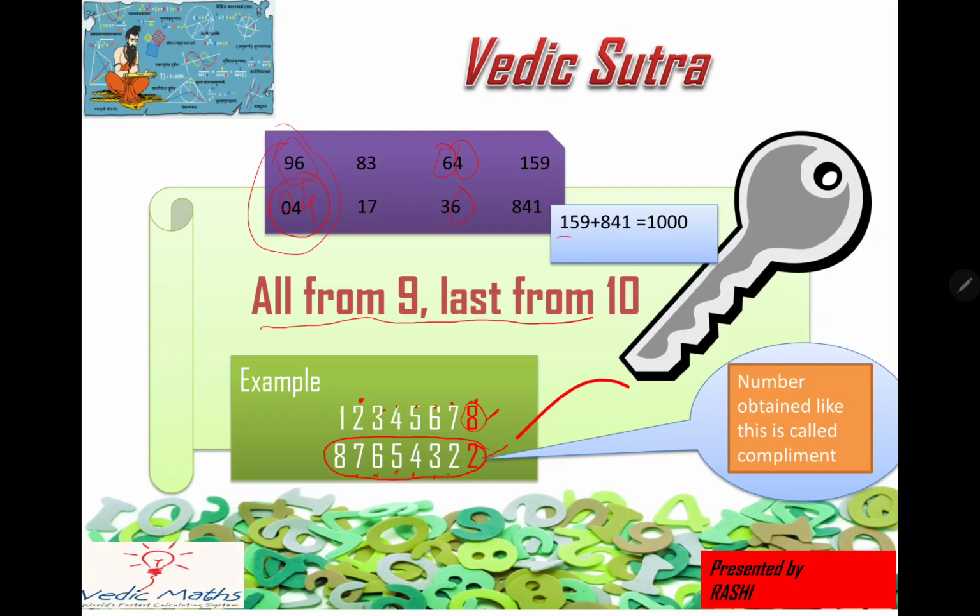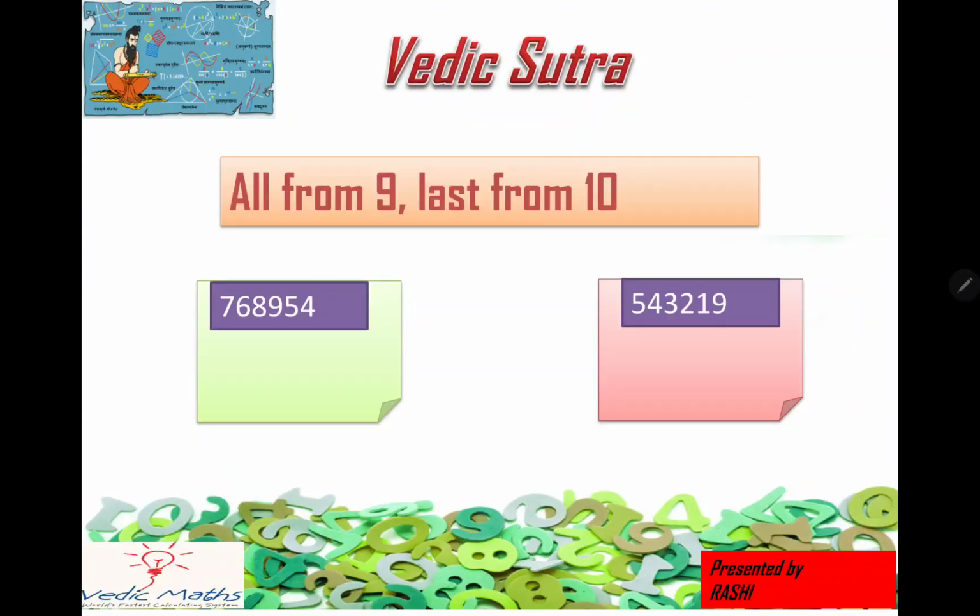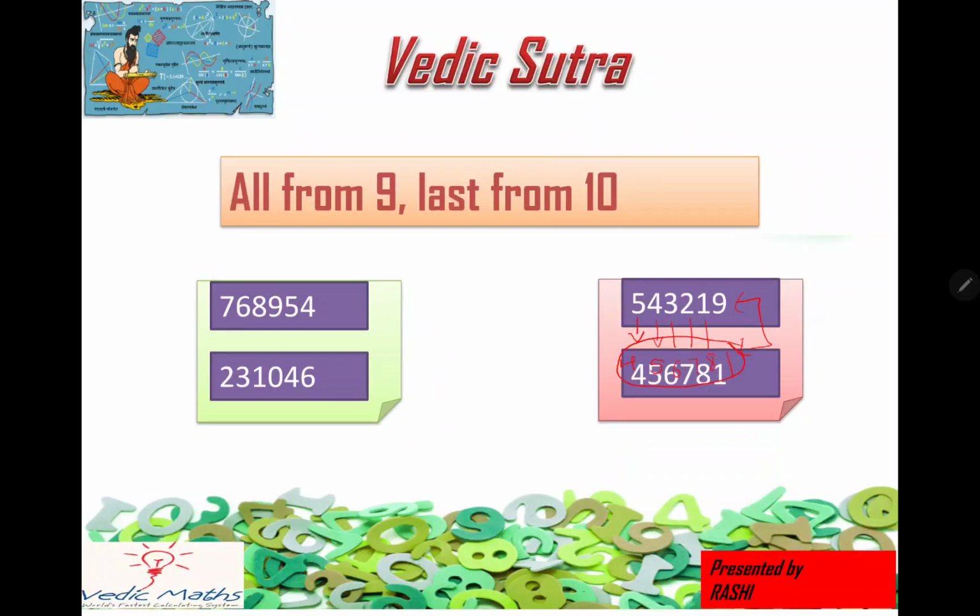See, I have shown here 159 plus 841 is 1000. So the next base number I am getting. Okay. So now apply this formula, all from 9 and last from 10, for these two. Right? Let us try here. 9 minus 5 is what? 4. 9 minus 4 is what? 5. 9 minus 3 is what? 6. 9 minus 2 is what? 7. 9 minus 1 is what? 8. 10 minus 9 is what? 1. So this is a complement. If you add these two, you will get a base number. Right? Now let us see quickly. Yes, our answer is correct.